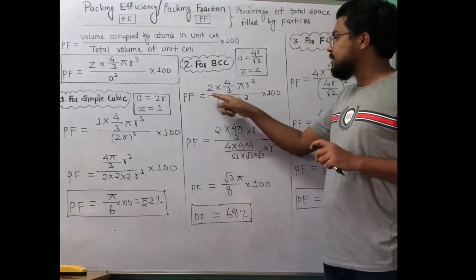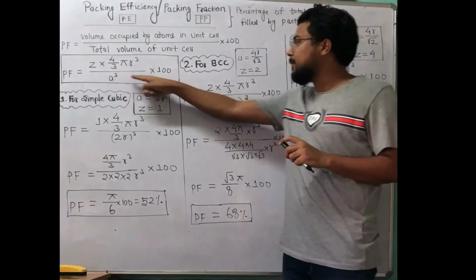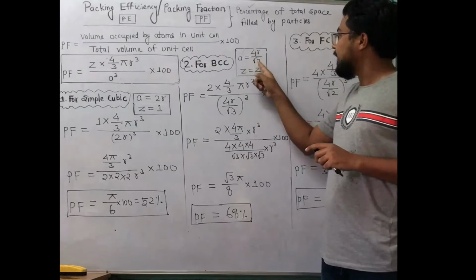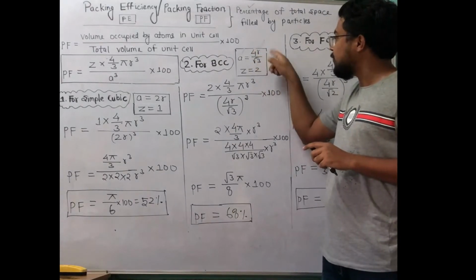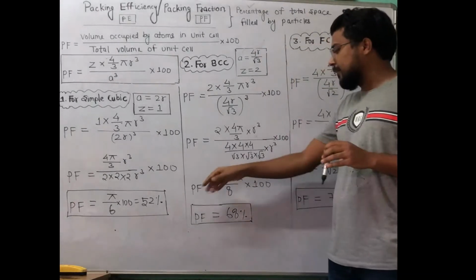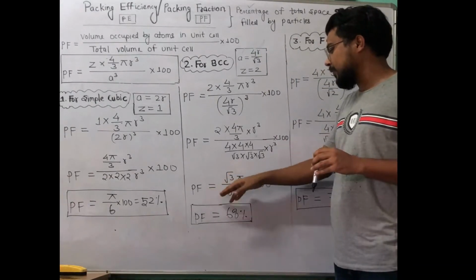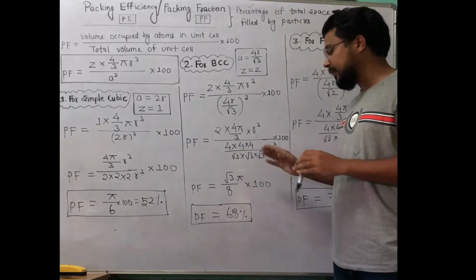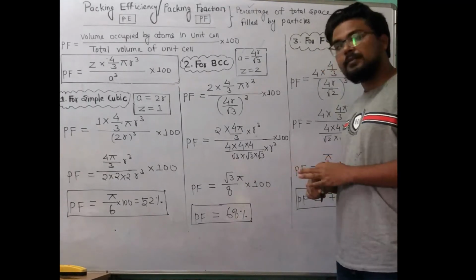So packing fraction will be Z into 4 by 3 pi r cube, Z equal to 2, and a cube equal to (4r divided by root 3) whole cube, into 100. So further if we solve, we will get packing fraction equal to root 3 by 8 multiplied by pi, whole multiplied by 100. Here the answer will be 68%.